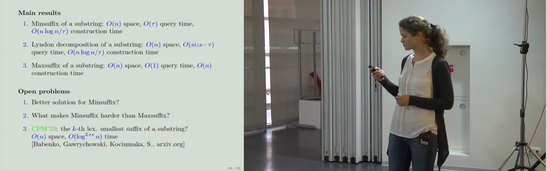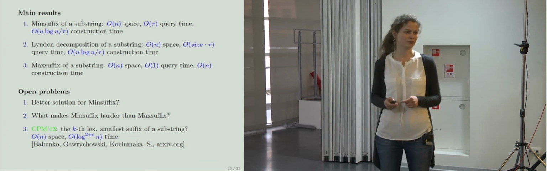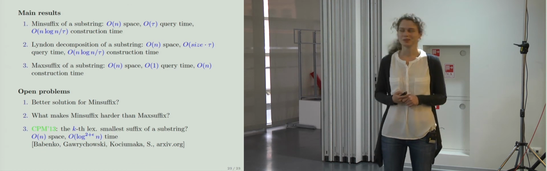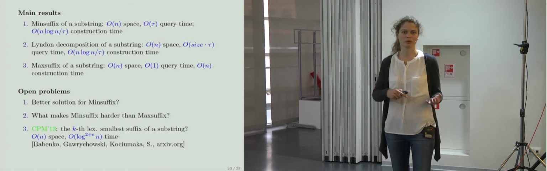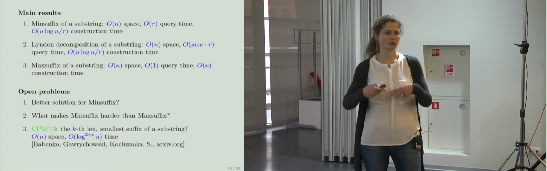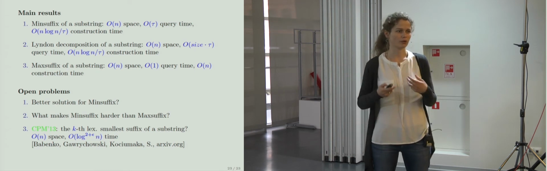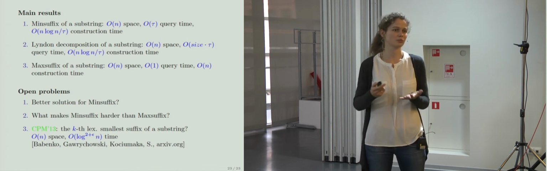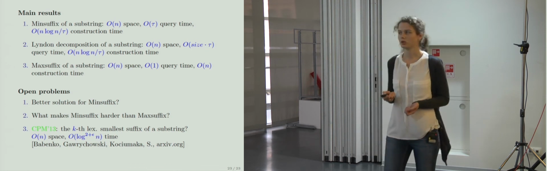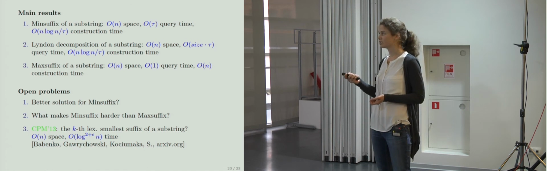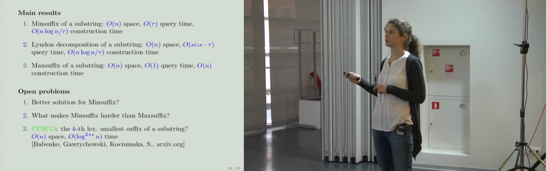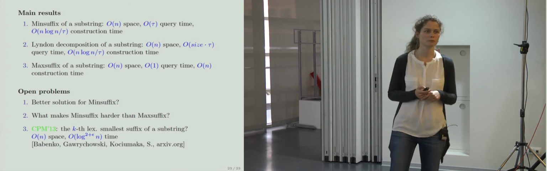And I think I should also give at least a partial answer to the question we got last year. If we have the minimal suffix problem and an answer for it, and the maximal suffix problem and an answer for it, what about all suffixes that are in the middle? If we are given a substring and we ask to find the lexicographically k-th smallest suffix of a substring, how much time do we need?